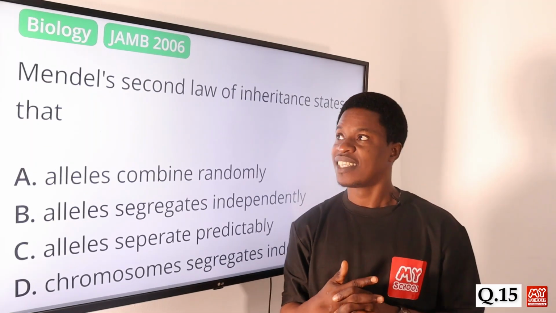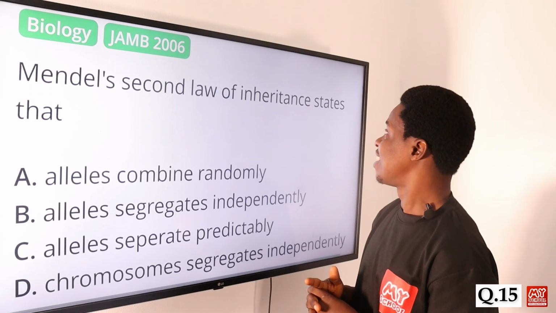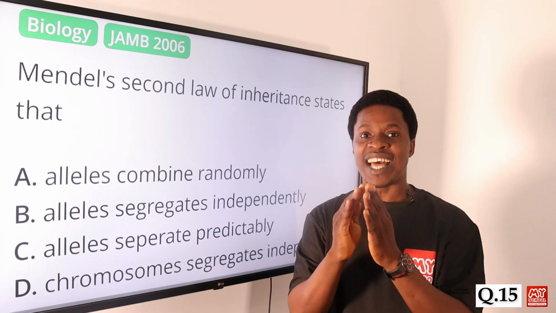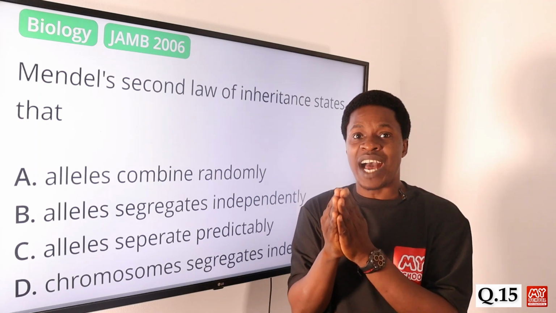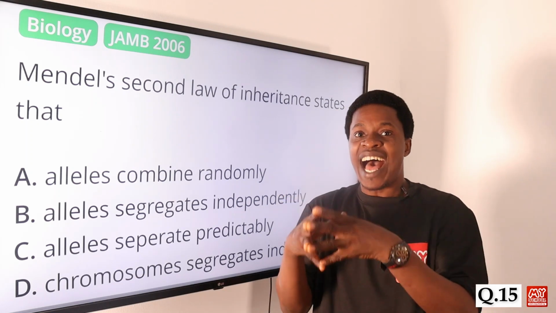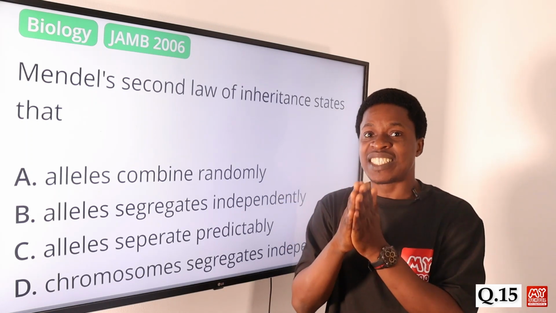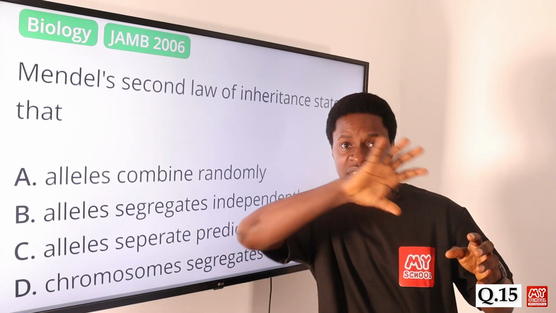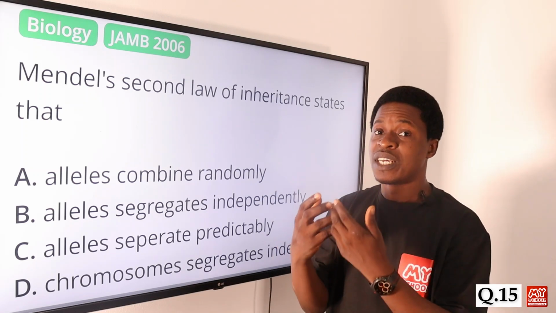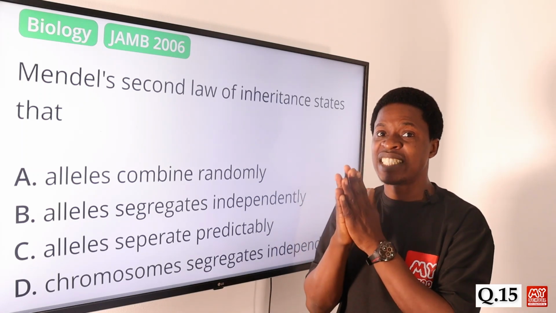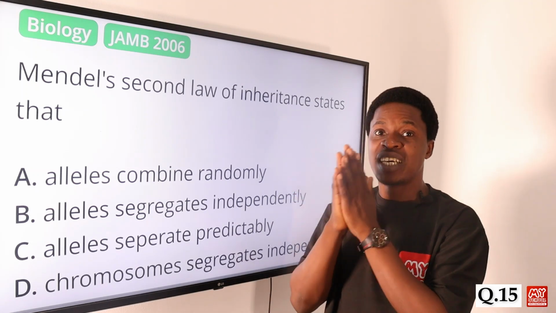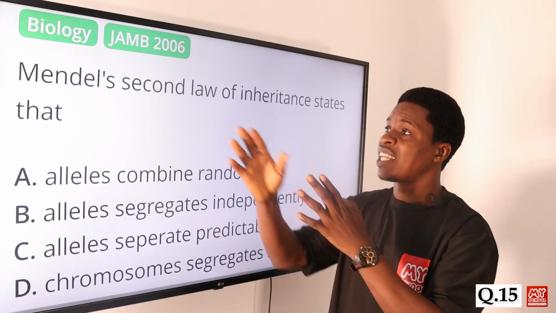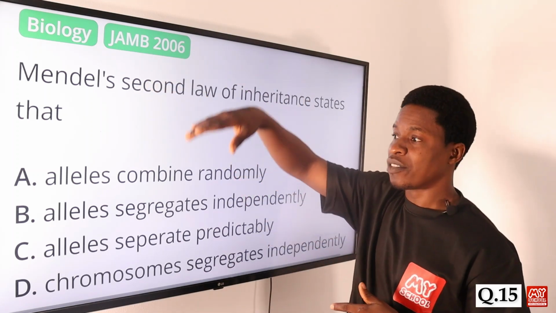Question number 15. Mendel's second law of inheritance states that what? It looks at the different traits. It says that the genes that are responsible for different traits are segregated independently. They can do it on their own. The one does not have to rely on or depend on the other one. That is what Mendel's second law is all about.